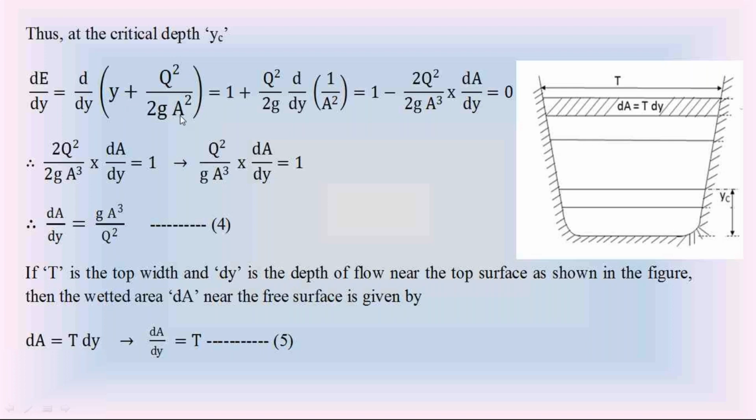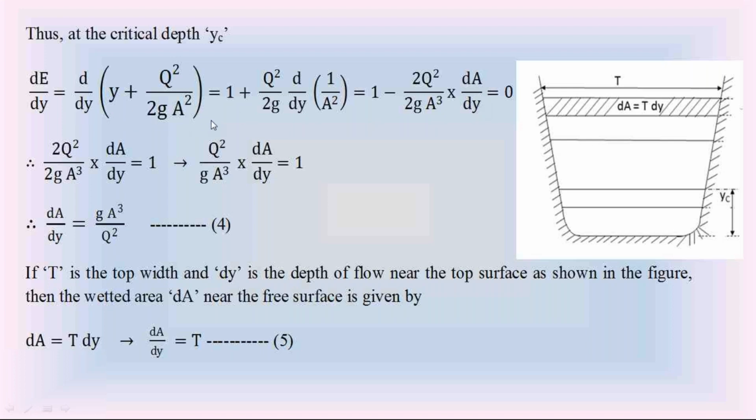Since A is a function of depth of water flow y, d by dy of 1 by a square is minus 2 divided by a cube into dA by dy.